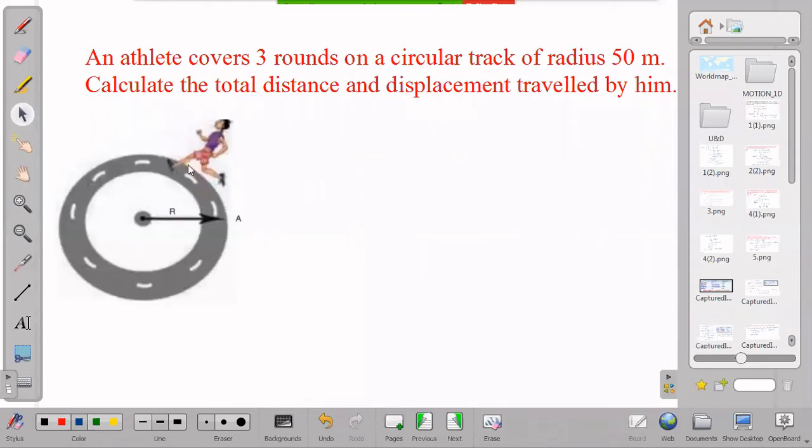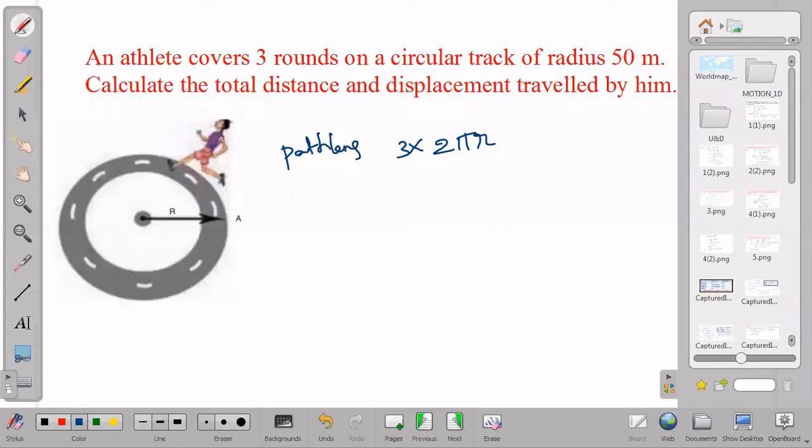The distance traveled in a circular path can be taken with the help of the circumference of a circle. What is the circumference of a circle? The formula is 2 pi r. The radius is r, and he completed 3 rounds. So 3 into 2 pi r we will consider for path length.